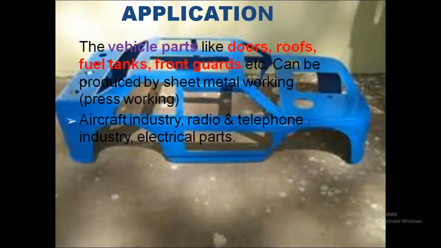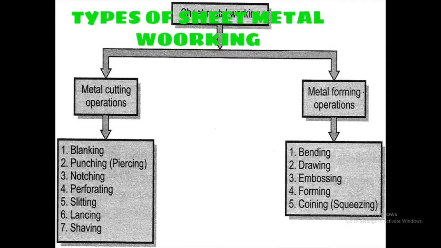Okay, now let us see the types of sheet metal working. We have seen that there are two types: metal cutting operation and metal forming operation. In metal cutting operation there are different operations, that is blanking, punching, notching, perforating, slitting, lancing, shaving. And in metal forming there are different forming processes, that is bending, drawing, embossing, forming, coining or squeezing. So let us see the operations one by one.